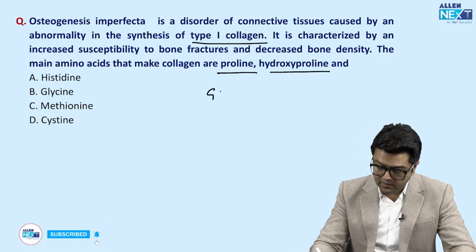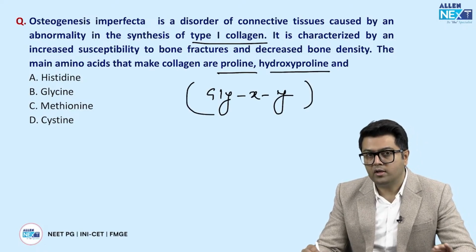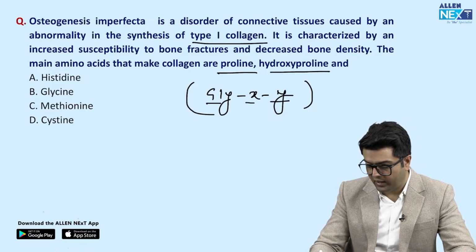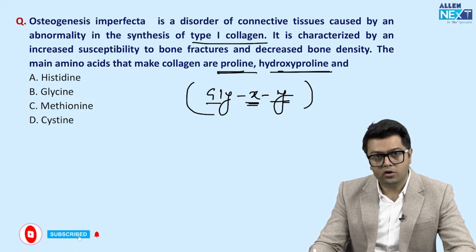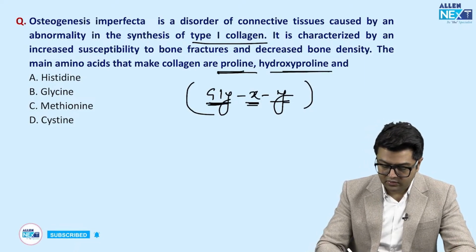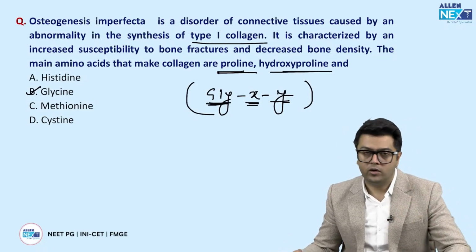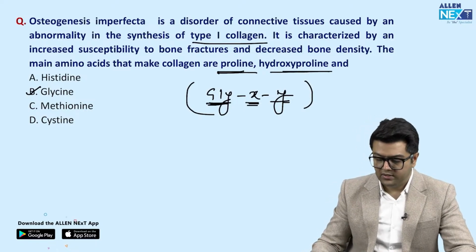So guys, it is very simple. We always talk about glycine X Y. Whenever we talk about the repeats of the amino acids found in collagen, it is glycine X and Y. So where the X and Y are given, proline and hydroxyproline, so what is remaining? Glycine. So that is our answer. Glycine is very common, that is 30% of the collagen. Okay, so guys, this is in general about the proteins and amino acids.